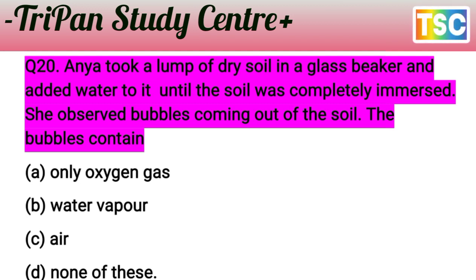Option B, water vapor. C, air. D, none of these. Question is very interesting. Anya took a lump of dry soil in a glass beaker and added water to it until the soil was completely immersed. She observed bubbles coming out of the soil and the bubbles contain air. The answer is clear here. The soil contains air. It means the bubbles are coming from it.